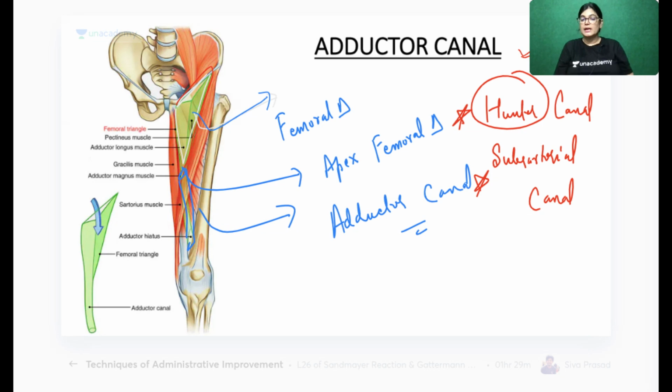The other reason is subsartorial canal, because the sartorius muscle is forming the roof, on the medial aspect, for the adductor canal. Below this sartorius muscle there is a nerve plexus, which is formed by 3 nerves. I will come to that point.